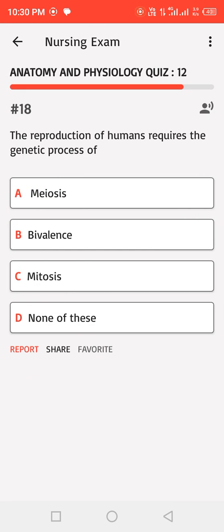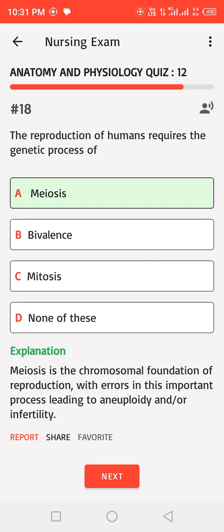The reproduction of humans requires the genetic process of: A. Meiosis, B. Bivalence, C. Mitosis, D. None of these. Correct answer. Meiosis is the chromosomal foundation of reproduction, with errors in this important process leading to aneuploidy and/or infertility.